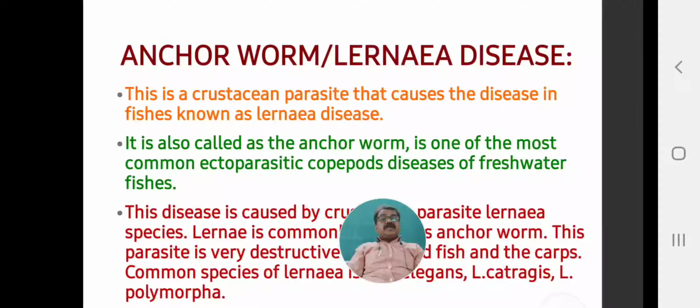This is a crustacean parasite that causes disease in fishes, which is called Lernaea disease. The fish becomes infected due to the crustacean parasite, and the disease is known as Lernaea disease or Lernaeasis. It is also called anchor worm.